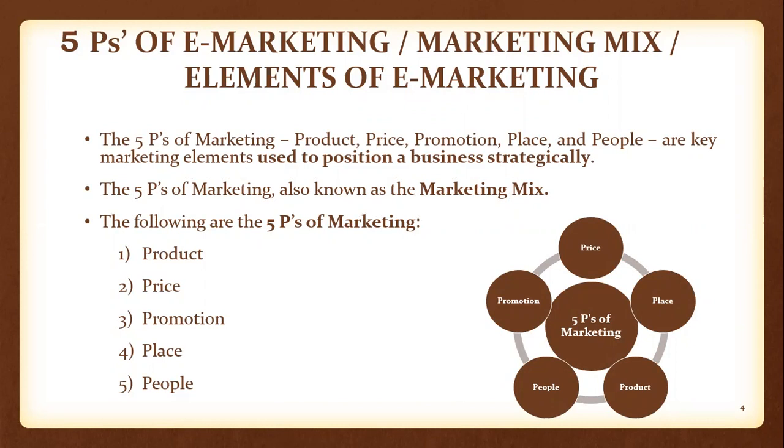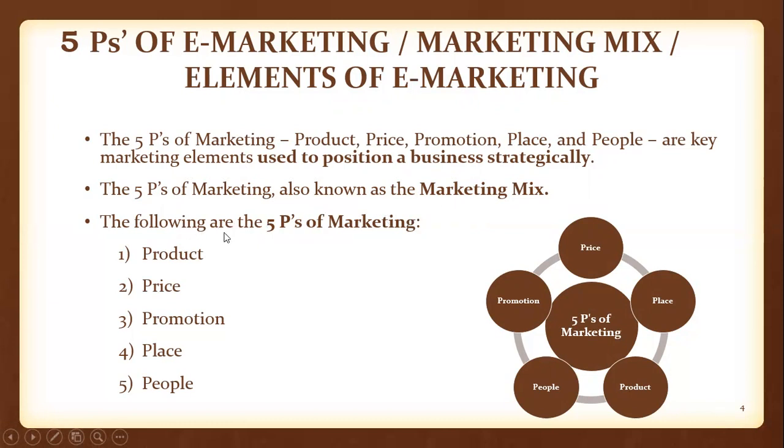First P stands for product, second P stands for price, third P stands for promotion, fourth P stands for place, and fifth P stands for people. These five are the key elements used to make a marketing strategy to keep the business in a high position. And the 5 P's of marketing are also called marketing mix.